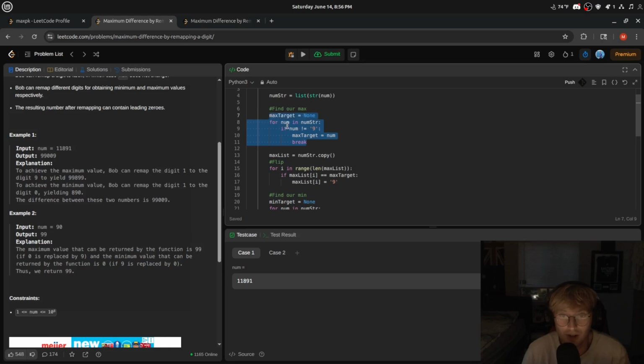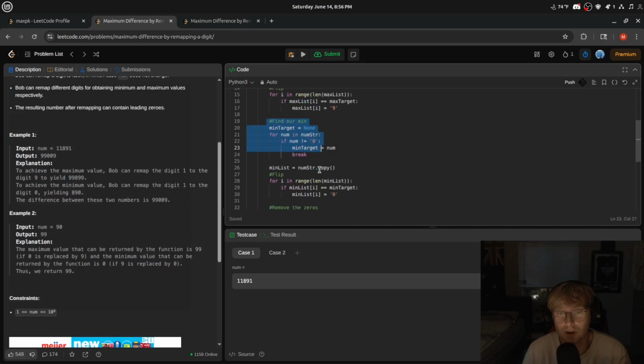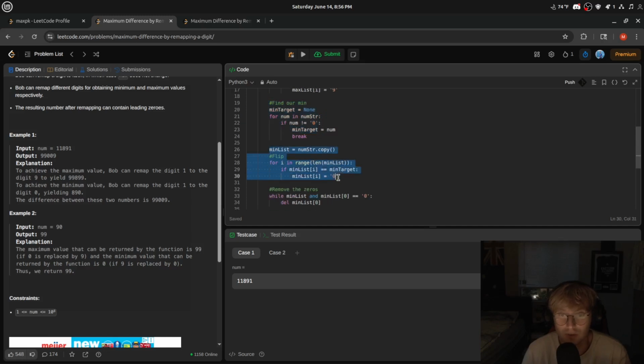We had to find our target. So if the number does not equal 9, we would do it, and then we would obviously flip it. So I would make a simple for loop to flip. We do the same for our min, find our min target, do the same for the flip.